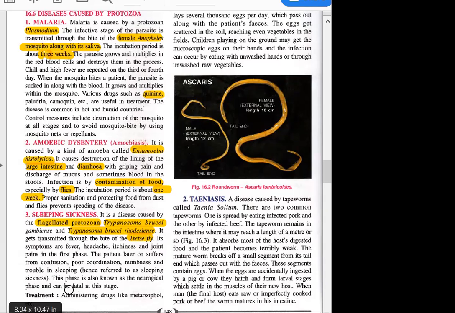So here you can say this second phase is also known as the neurological phase, and this phase can be fatal. This is the later phase of the disease, so it's always better to get treatment in the initial phase. Okay, so here you can understand it is the neurological phase. What is the treatment?